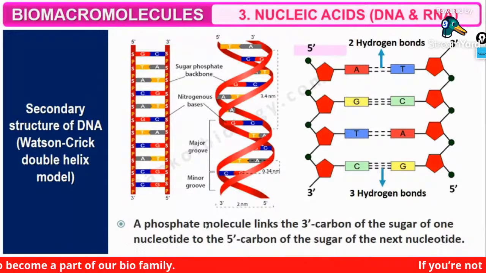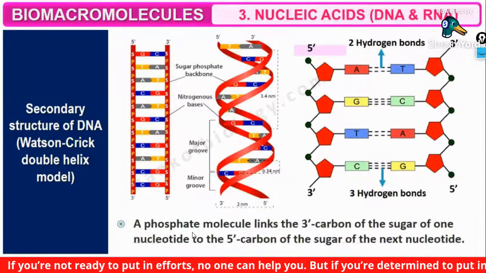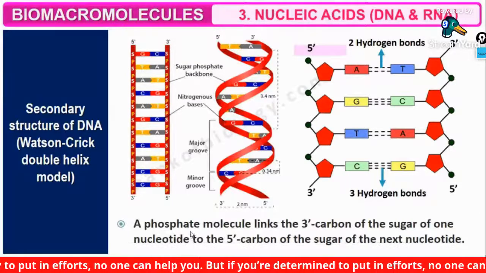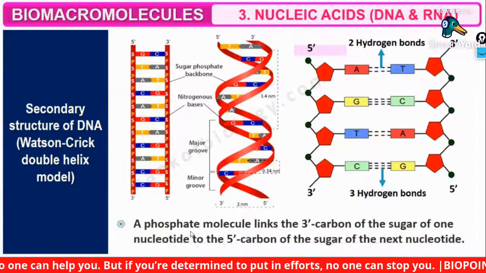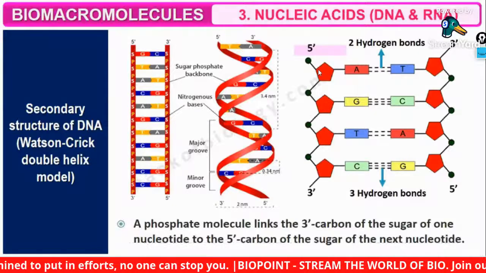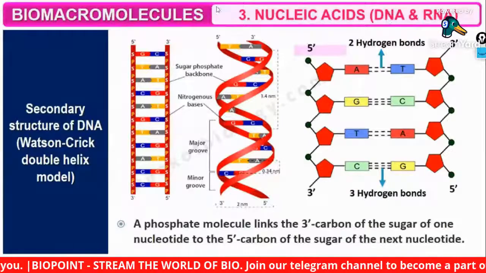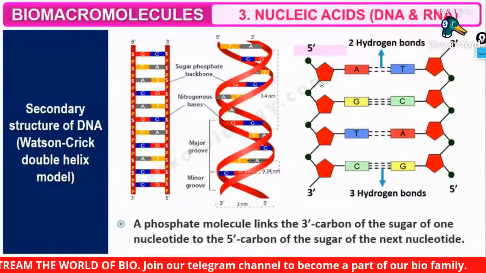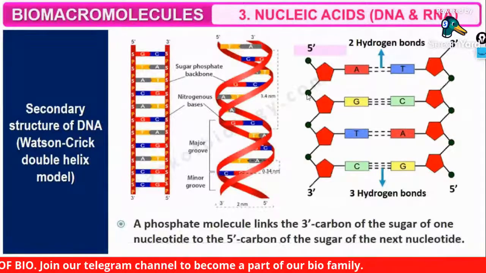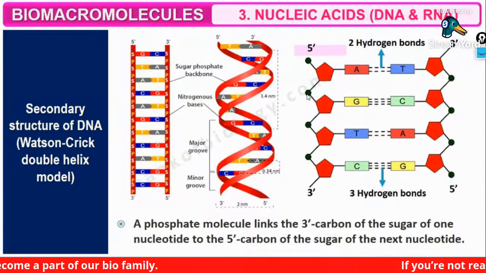And guys, this is very important. A phosphate molecule links the 3' carbon of the sugar of one nucleotide to the 5' carbon of the sugar of the next nucleotide. You have to identify the third carbon. A phosphate molecule will be attaching to the third carbon of the nucleotide, and the 5th carbon atom of the next nucleotide's sugar will attach to that phosphate group as well.